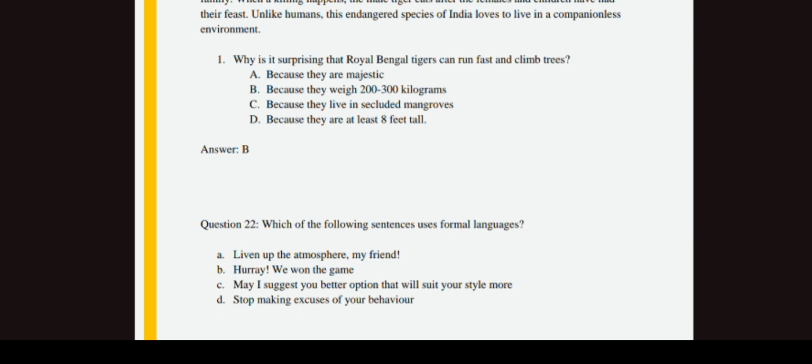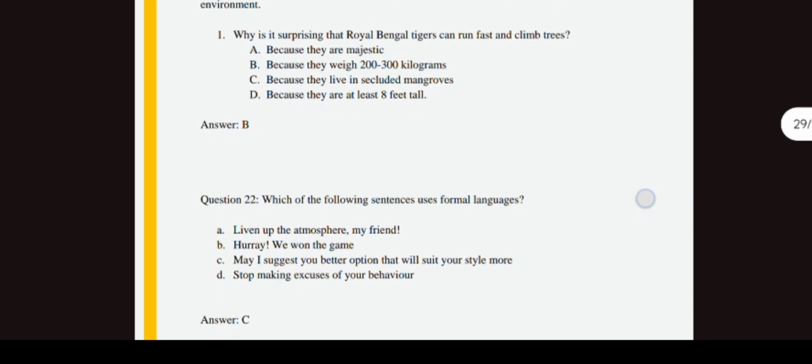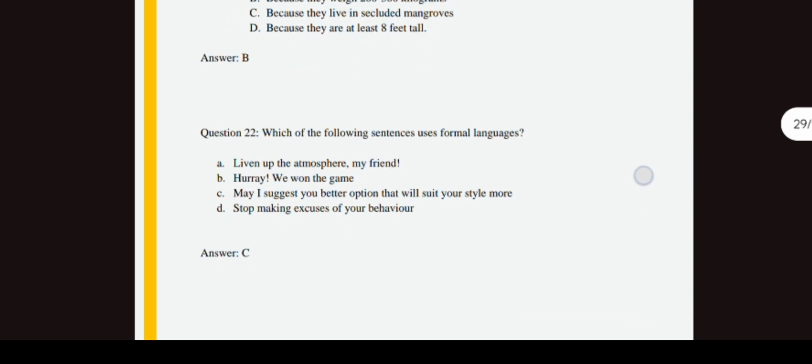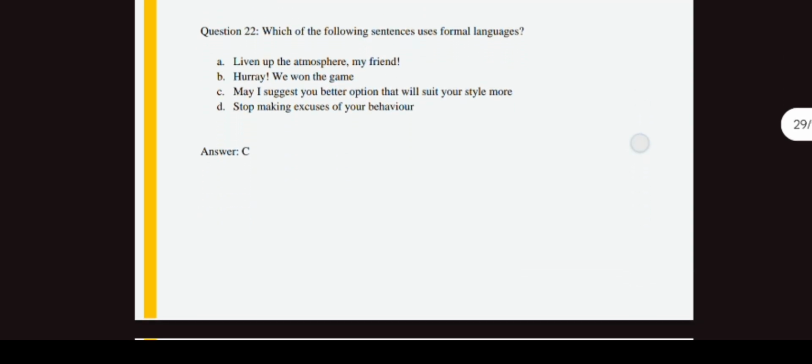You have to note "may I", "would I", "will I". These kinds of phrases are formal. Other than that, using exclamations or kinds of punctuation may be informal, the ways we talk with our friends. So the option "May I suggest you a better option that will suit your style" will be correct.